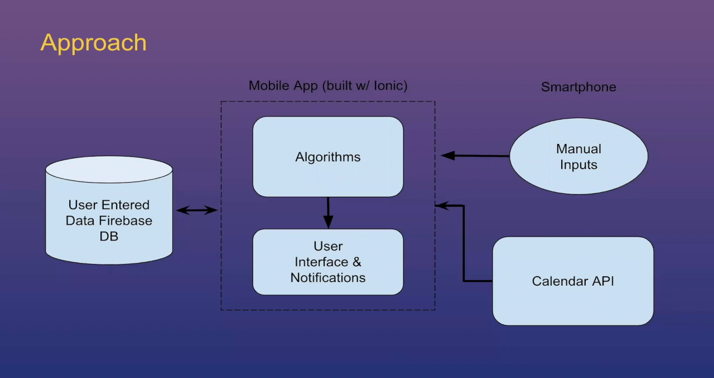Our technical approach is shown in this diagram here. We are using the Firebase database to store user login information as well as the manual inputs from the users. Our app is built with Ionic and includes the recommender logic algorithms, as well as the user interface and notifications logic. On the user end, they will input things manually, such as how they feel when they wake up in the morning, their age, their personal sleep goals, as well as enter when they sleep and when they wake up. We will also be getting their personal schedule from Google Calendar API, which will also be incorporated into our recommender logic.